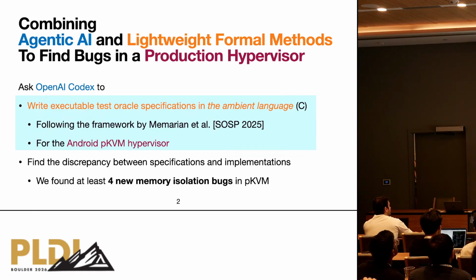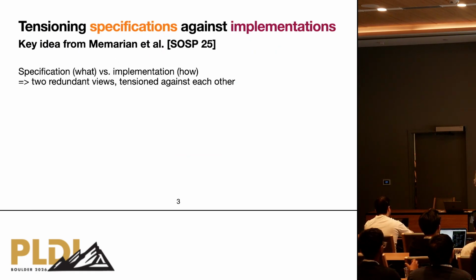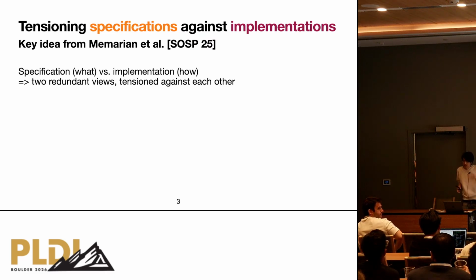So I would like to start with talking about what writing specification in the ambient language is. The high-level idea is that we want to write nice specifications. The specification and implementation are two different redundant views of the thing, tensioned against each other.